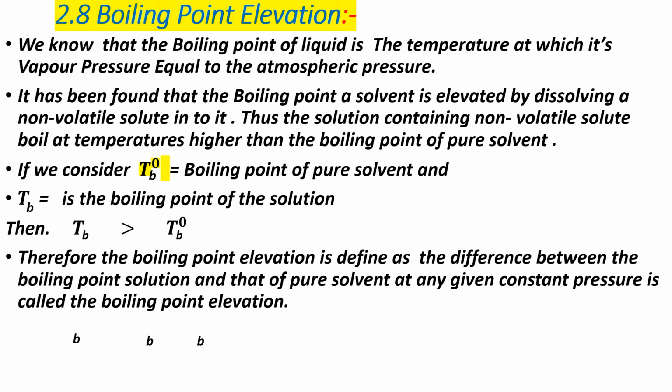Okay. So therefore the boiling point elevation is defined as the difference between boiling point of solution and that of pure solvent at any given constant pressure is called boiling point elevation.